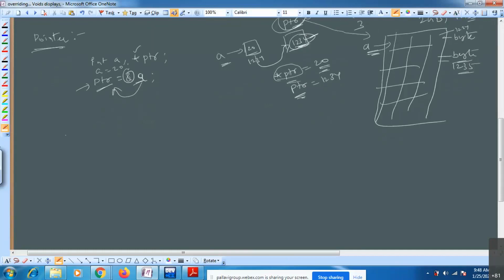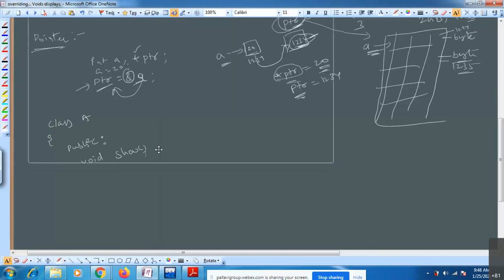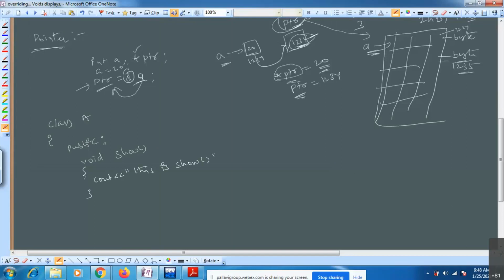For example, here you have class A. Inside this class A, you have some public members, like void show. One function is there. I'm just printing some message. This is the show method, the show function. Only a single function is there, and it is a member function here.